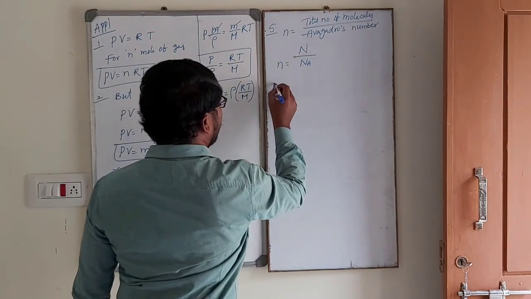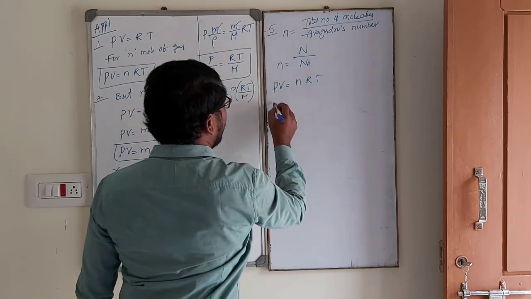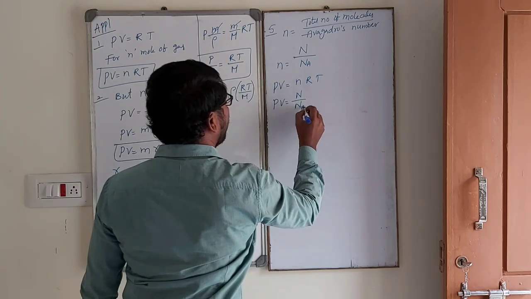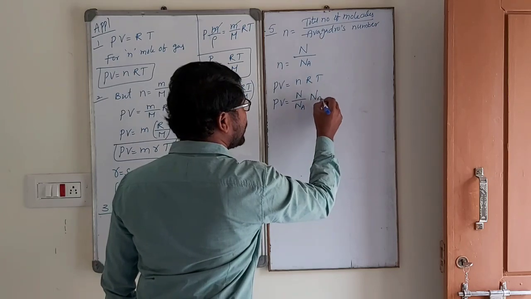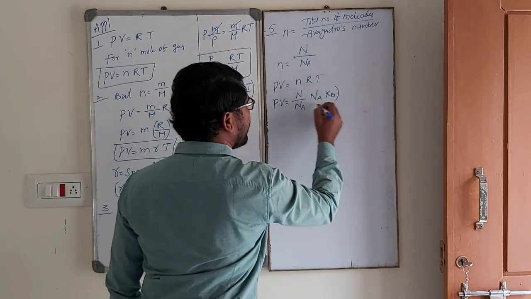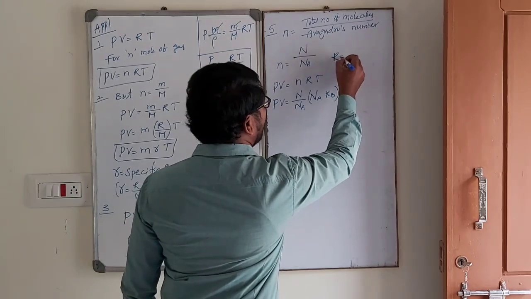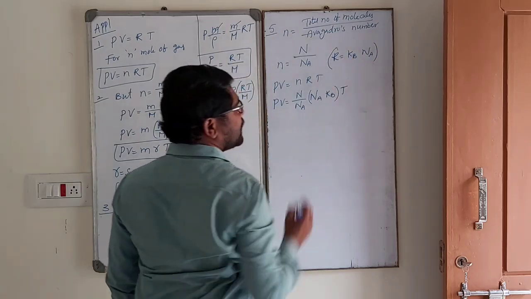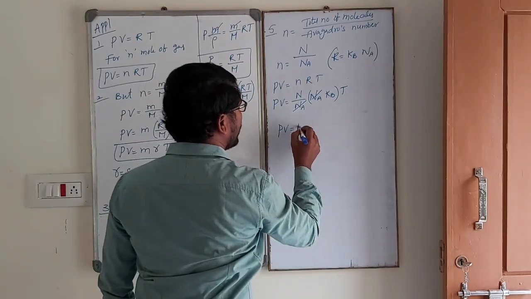Okay, done. PV is equal to, we know that, nRT. What is n? Capital N by Na. But what is R? Already derived just now: R is equal to Kb into Na. We know that into T. This Na is cancelled. Finally, PV is equal to N into KbT.